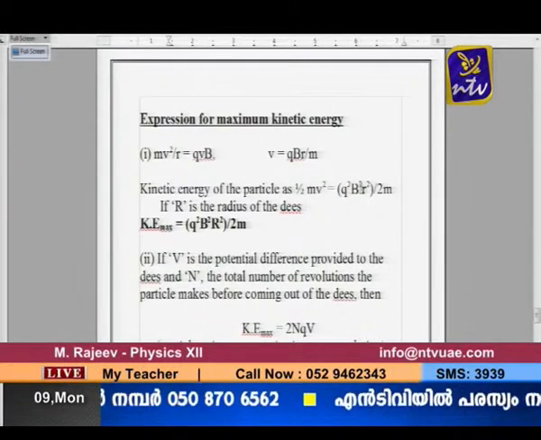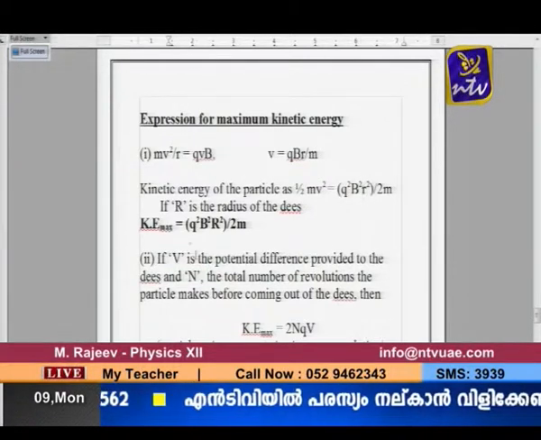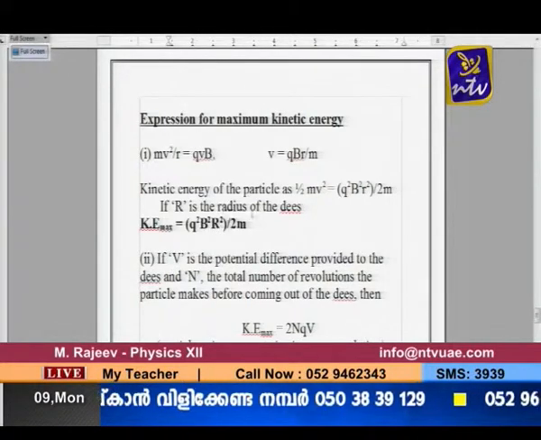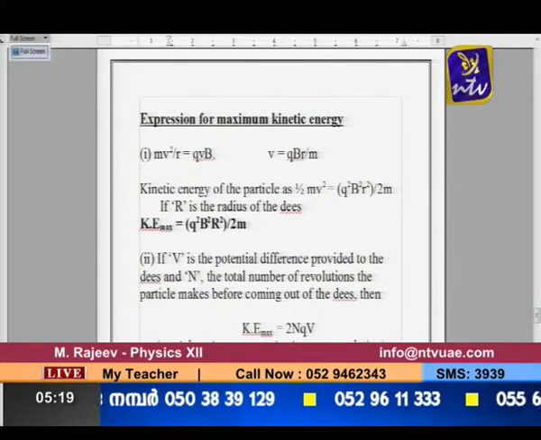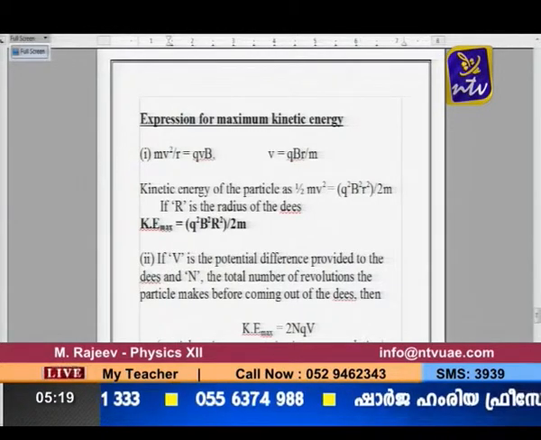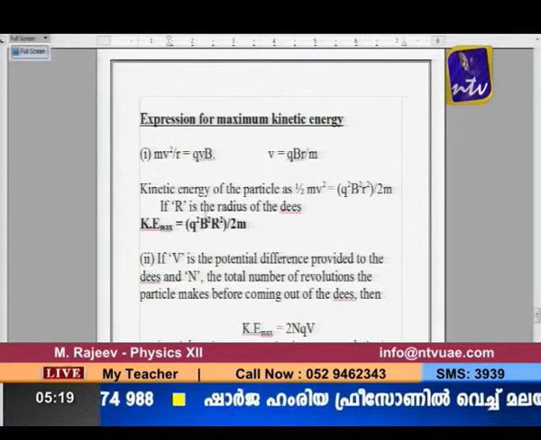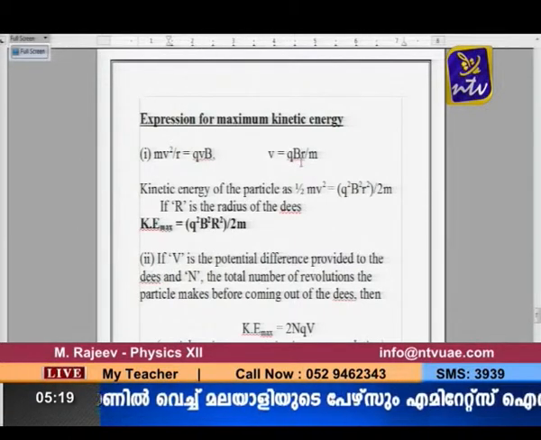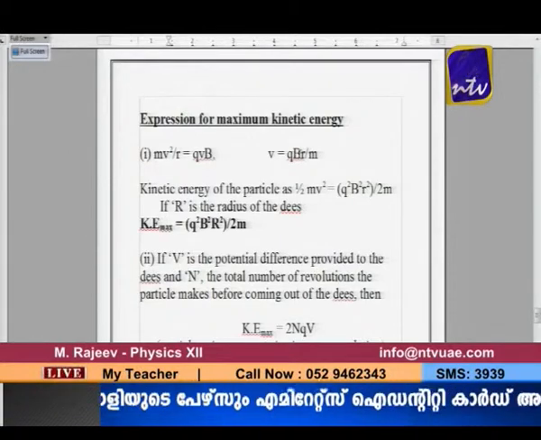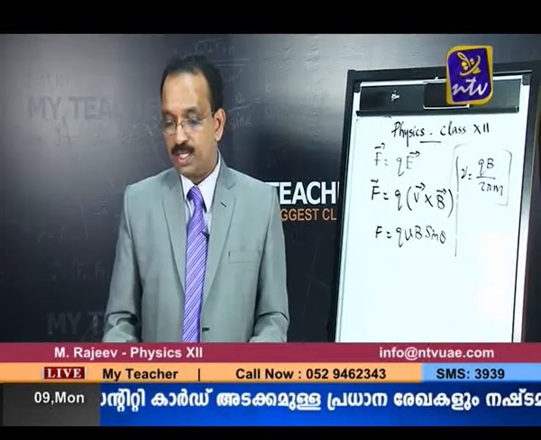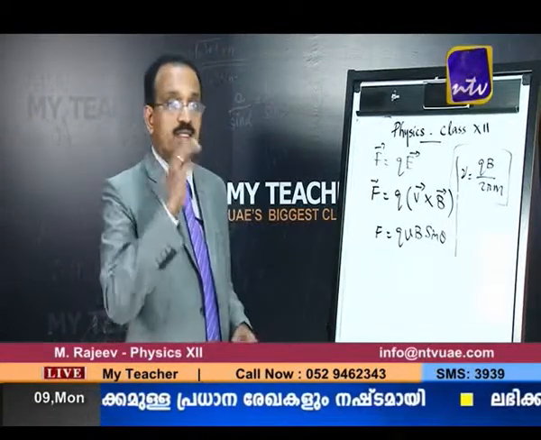And if you replace this small r with capital R, what is the difference between small r and capital R? Small r is the radius of the charged particle and capital R is the radius of the D. The moment the charged particle comes out of the D, the last moment, the radius of the particle is the same as the radius of the D. That is why we are replacing small r with capital R.